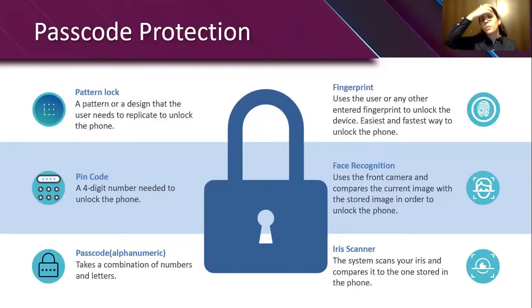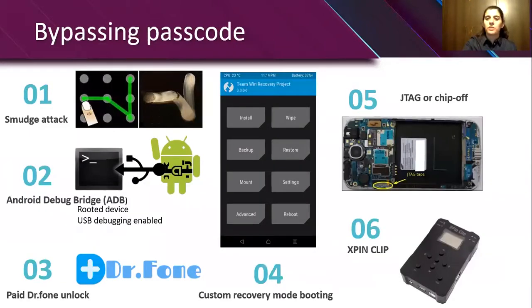After that, we have the biometric passcode protection. We start off with the fingerprint, where the user can use his own finger or someone else's finger to unlock the device. In addition to the face recognition, which uses the front camera and compares the image with the one saved in the phone. Also, the iris scanner that scans your iris and compares it to the one stored in the device. How to bypass this passcode?